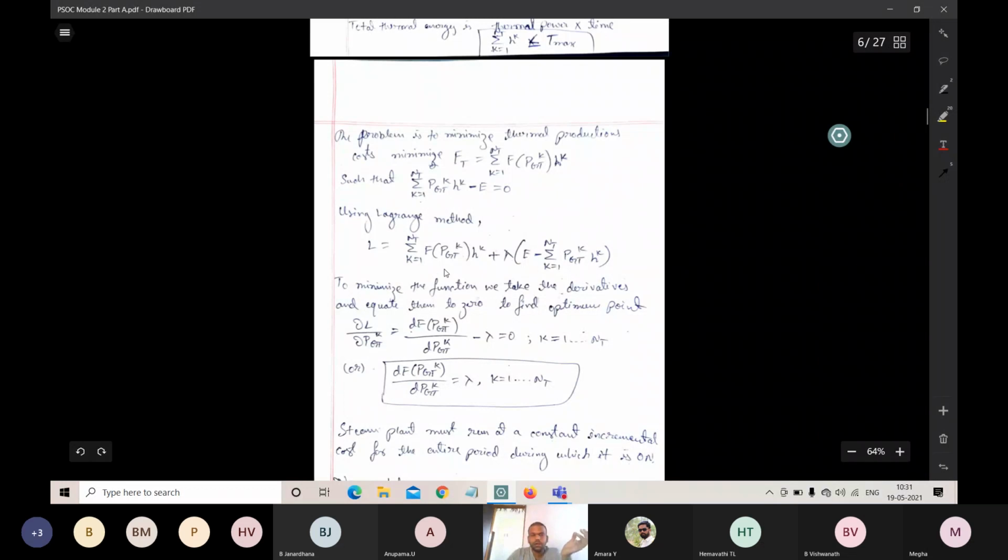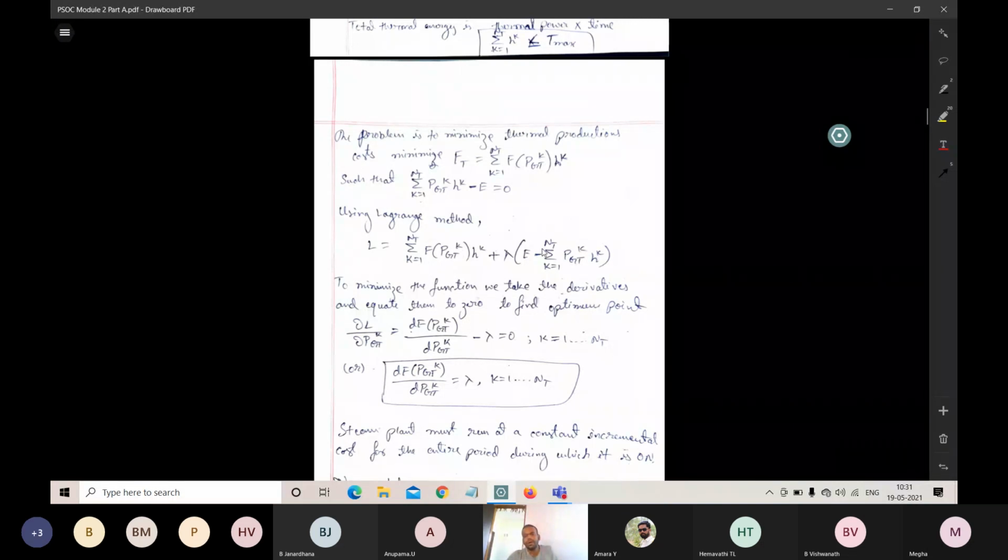Dou L by dou PGTk is equal to df of PGTk by dPGTk minus lambda. The constant is neglected in the differentiation, since the derivative of a constant is 0. So remove that, neglect that. The df of PGTk divided by dPGTk minus lambda equals 0.